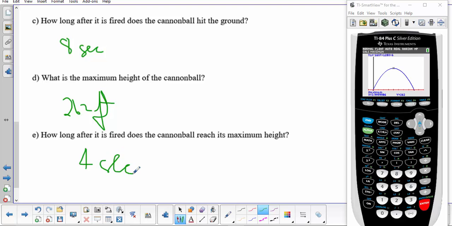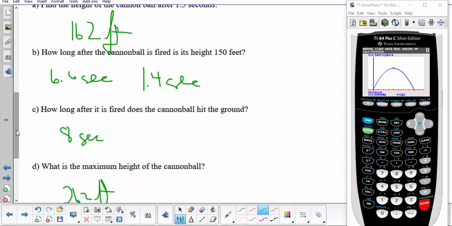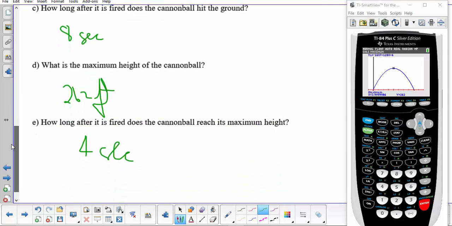So in the graphing calculator, finding all these things about the parabola is really quite simple. It's not that difficult to do it by hand because we would either use the quadratic formula when we're solving for t. We set our equation equal to 0, solve using the quadratic formula or by factoring. When we're looking for the maximum, we find the axis of symmetry and then we substitute that back in to find the highest point. So either way, it's fine, but with the graphing calculator, it's so much faster.